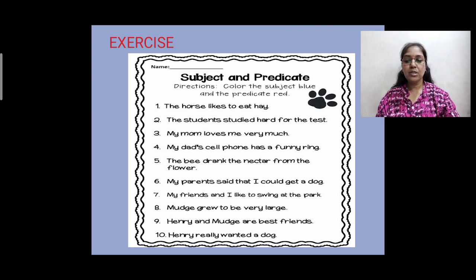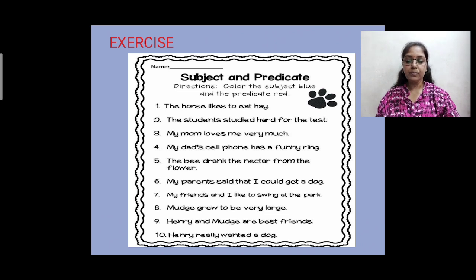My mom loves me very much. My mom we are talking about here, so my mom is the subject, loves me very much is the predicate. Next one, my dad's cell phone has a funny ring. What we are talking about here is my dad's cell phone. So this is your subject, has a funny ring is the predicate. The bee drank the nectar from the flower. We are talking about the bee. What we are saying about the bee is drank the nectar from the flower. Now this is your predicate.